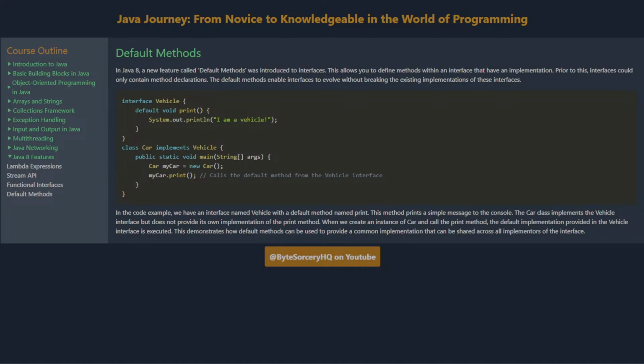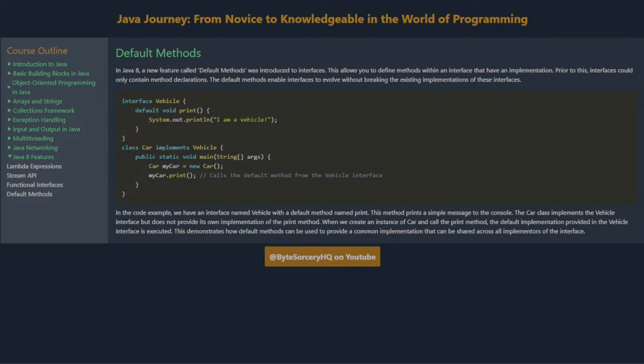Default methods. In Java 8, a new feature called default methods was introduced to interfaces. This allows you to define methods within an interface that have an implementation. Prior to this, interfaces could only contain method declarations. The default methods enable interfaces to evolve without breaking the existing implementations of these interfaces.